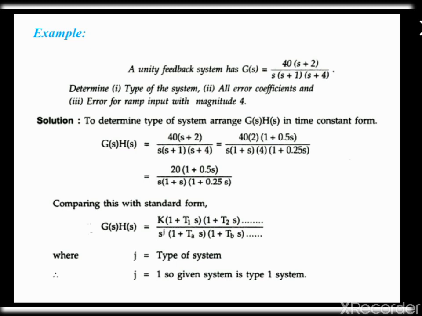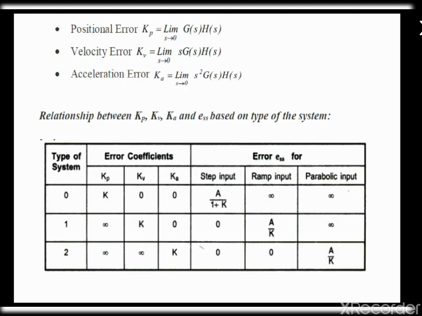We know the power of s in the denominator will determine the type of the system. Here s power of 1 is there. So this is a type 1 system. Using this tabulation we can find out that it is a type 1 system. For a type 1 system we have to find out the value for Kv. Then we have to find out the steady state error value as A divided by K.